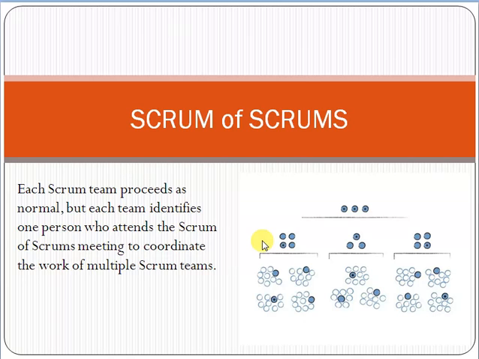So the purpose of a scrum of scrums meeting is that whenever we talk about large scale projects in which multiple teams are working, the problem is that they are focusing on a single module, on their own module. They are not focusing on the big picture, whatever issues the other team is facing.